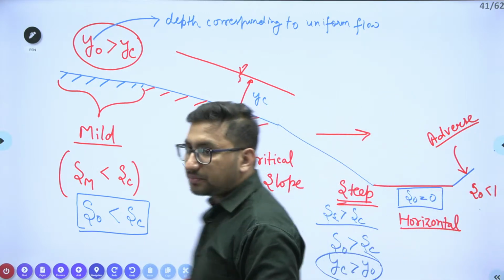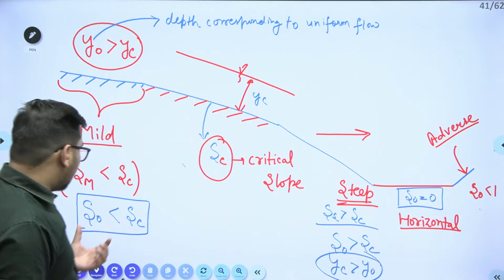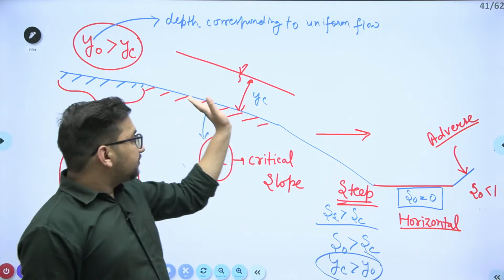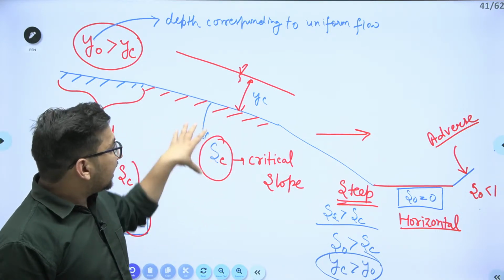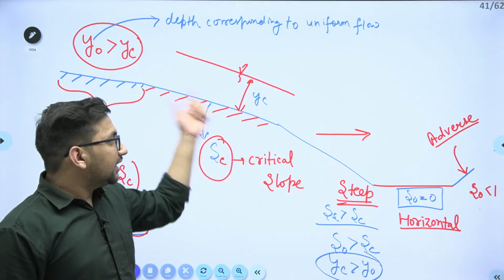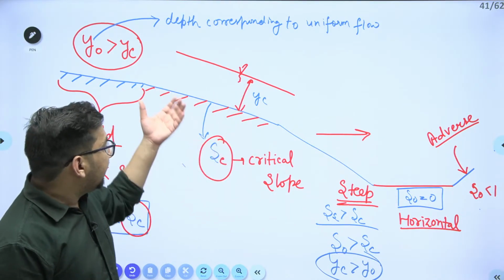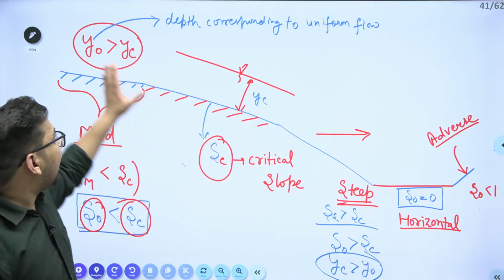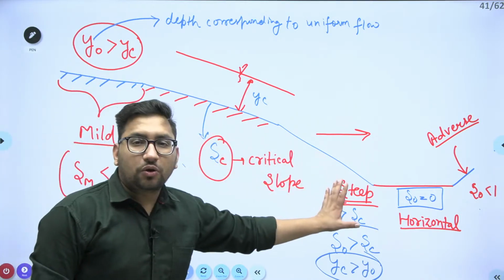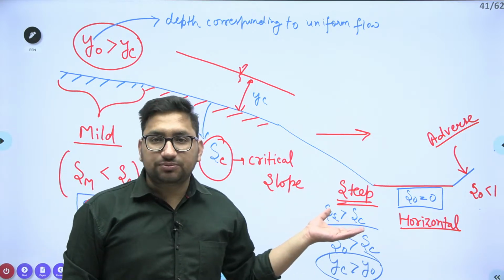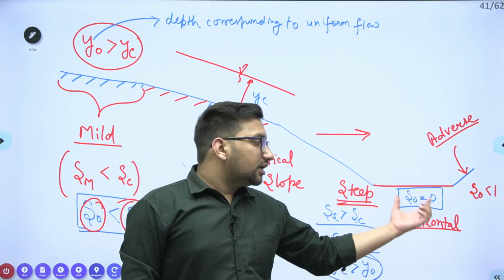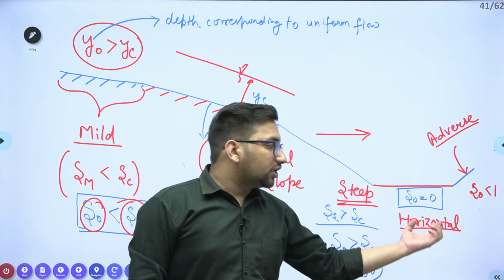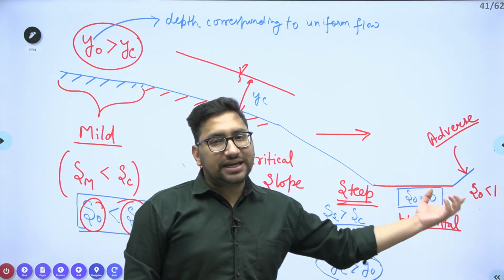Adverse slope. Clear? So we have seen S naught is your channel bottom slope, SC is your critical slope. In this particular case, S naught is nothing but S critical, so in this channel there is a critical flow. If the channel bottom slope is less than your critical slope, it will have a mild slope. And if the channel bottom slope is greater than the critical slope, it will be a steep slope. After that, if the channel bottom slope is 0, you will say it is horizontal. And if the channel bottom slope is negative, you will say it is an adverse slope, right?